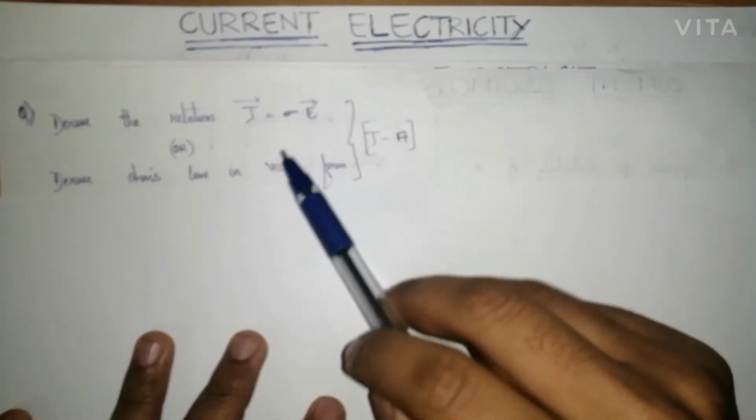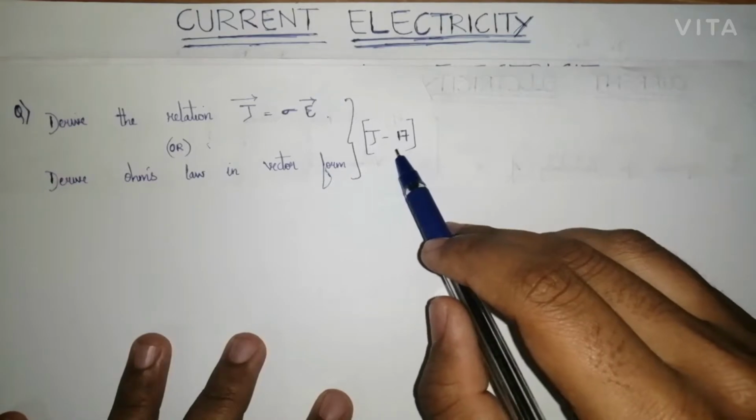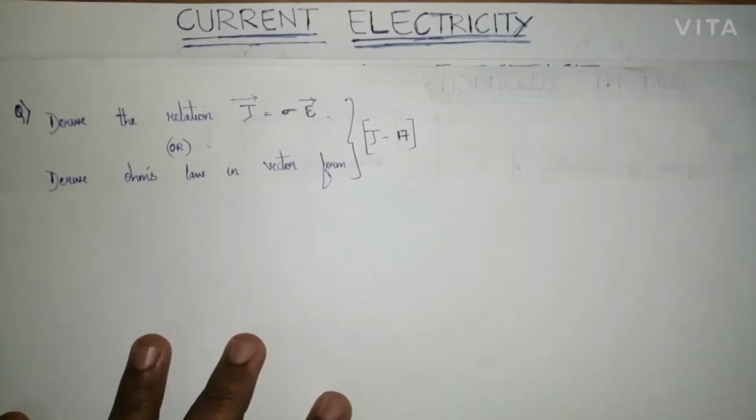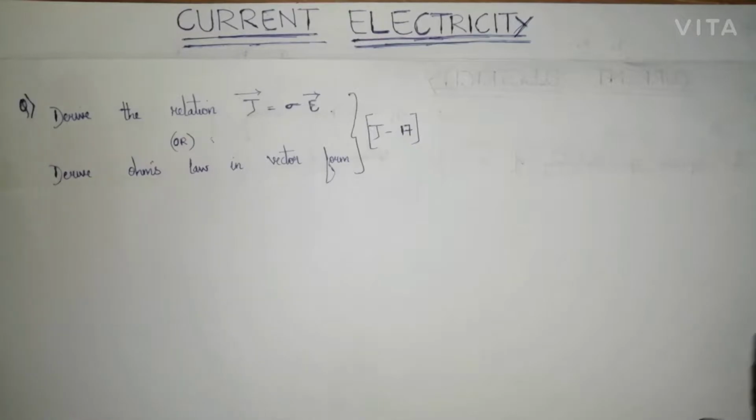It can be asked in any one of the formats. It was already asked once, in June 2017, in a supplementary paper. So this is a basic question. By this derivation all your concepts will be cleared and become strong.